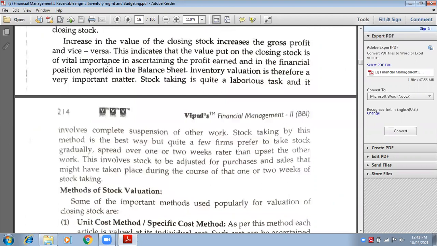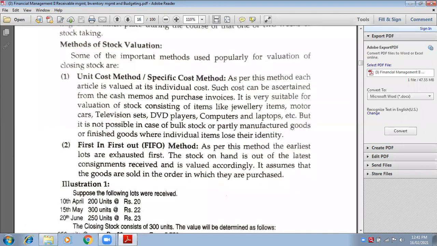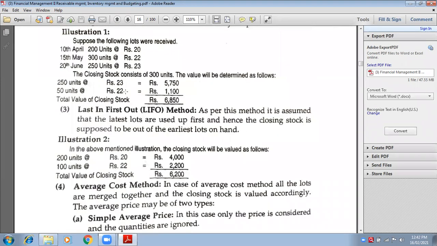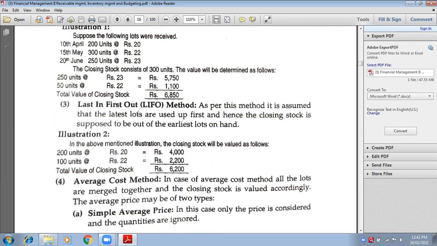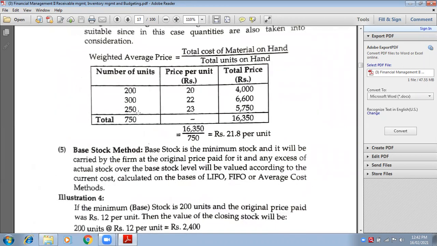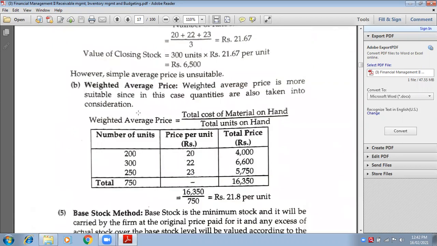And what practical questions will be asked? Based on FIFO method, only FIFO method and weighted average method. Earlier we used to ask last in first out method also. But this time last in first out method is not there. It is omitted. Since 2 years, LIFO method is omitted. Okay. Are you guys following me? Am I audible? Yes, ma'am. So we will start with practical questions of FIFO method and weighted average method. So we have two methods in our syllabus. Is it clear?